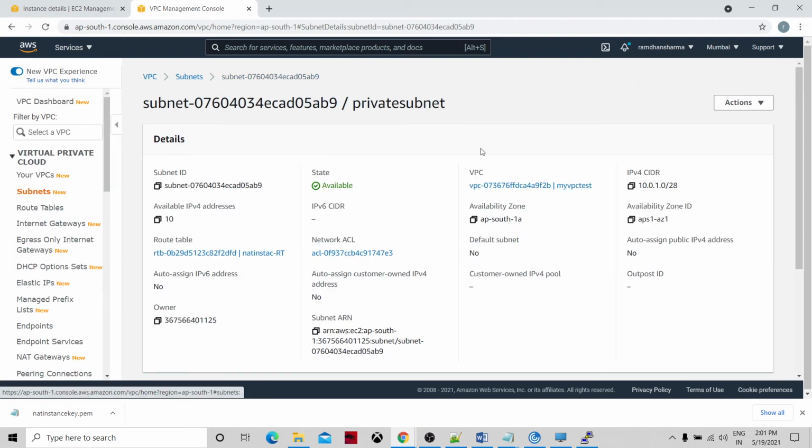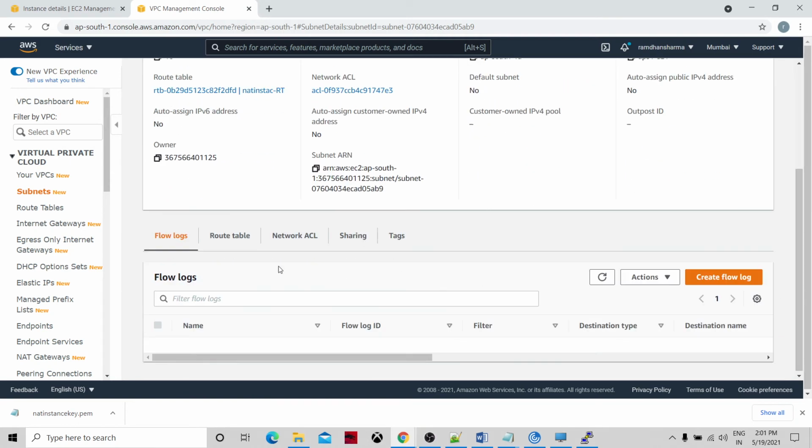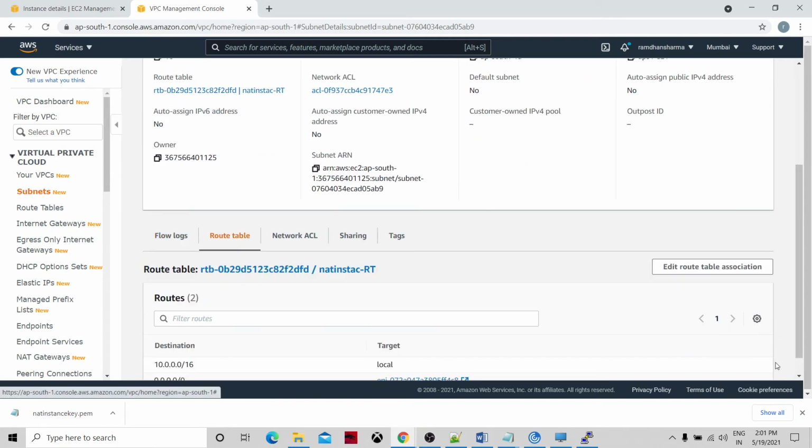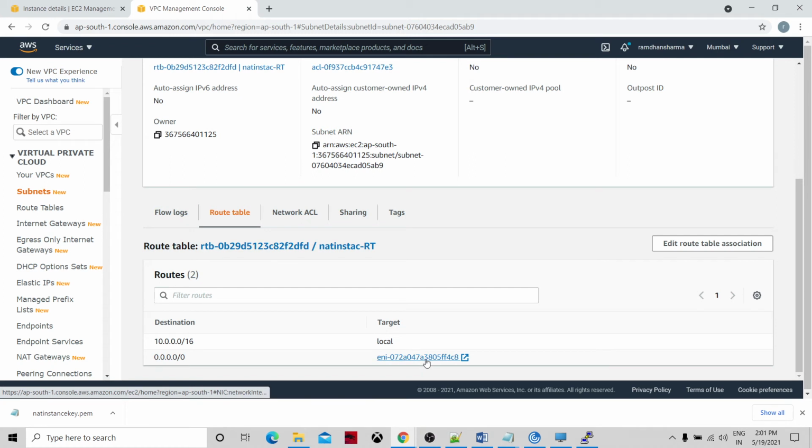See now, if you take the route table, you would have the entry of the NAT instance. So this will make the way to the internet.